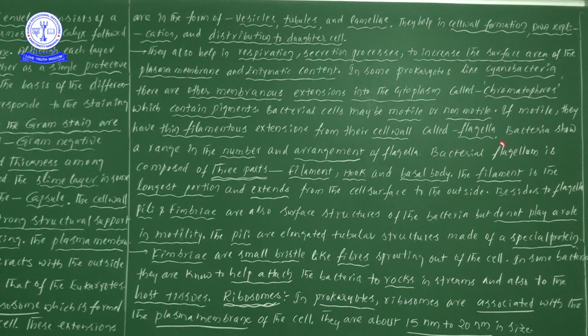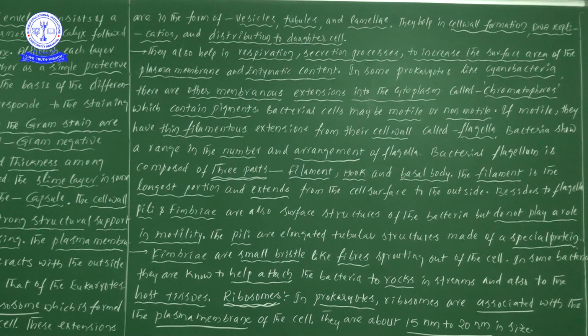Sir, what is the difference between flagella and flagellum? Flagellum is singular, flagella is plural. Flagellum gives information of only one, flagella gives information of many. Now one particular flagellum is composed of three parts. What are those? Filament, hook and basal body.